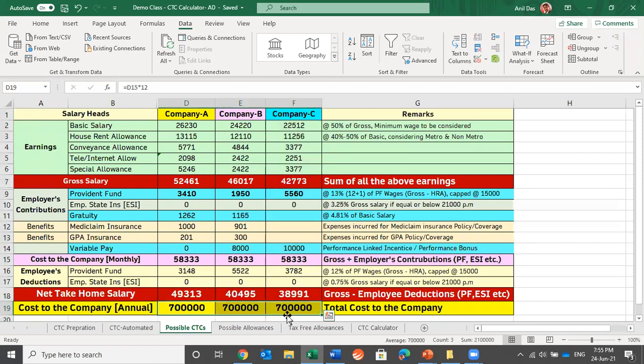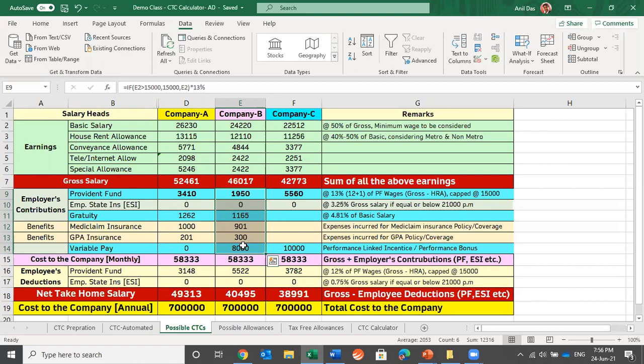With the same CTC, you will see that the take-home salaries are different. Why is it different? Because the way of calculating CTC in this company is different. This company has taken neither any benefit nor gratuity in the CTC calculation. This company has taken everything. This company has variable pay in the CTC and Excel. So it would differ from company to company. It is very difficult to say that the take-home salary would be the same. Every company decides or designs the CTC breakup in its own way, which suits them and their employees.